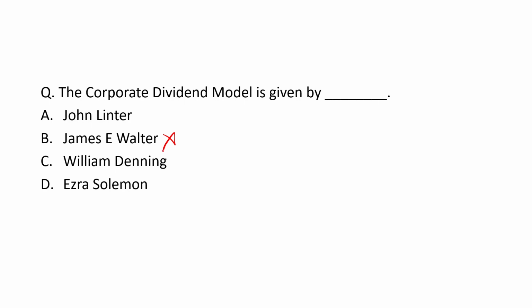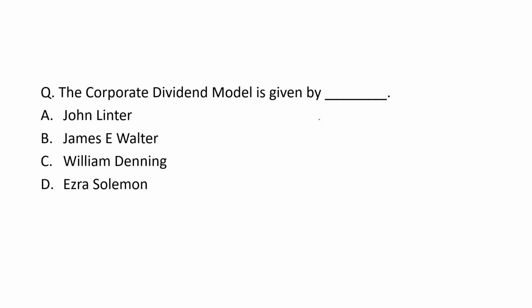James E. Walter has given the share valuation and Walter model. William Denning is totally out of the question because he has no role in financial management. Ezra Solomon has contributed to the capital structure approaches or theories, and he has also given the residual approach to dividend. The corporate dividend model is given by John Lintner. This model has focused on two different things. The first is the target payout ratio, which means the rate at which you want to pay dividend in the long term.